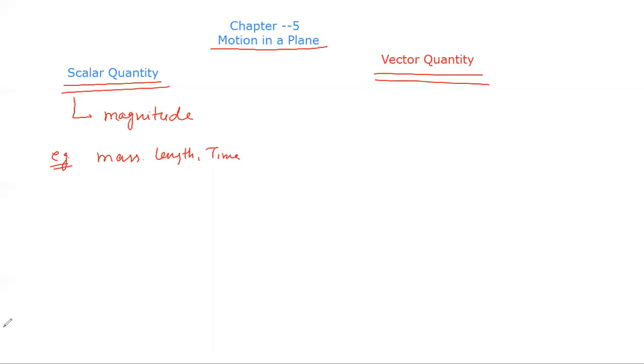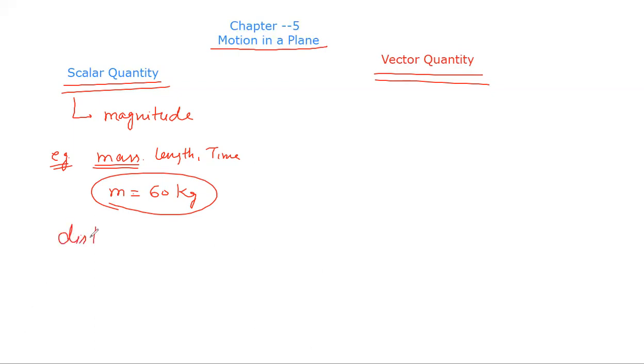That means the quantity which has only magnitude, there is no direction. There is no need of any direction. Like we take an example of mass. If my mass is 60 kg, I do not need to explain the direction of the mass. We only represent mass equal to 60 kg. That is enough for any numerical.